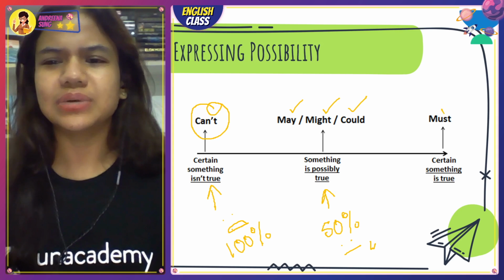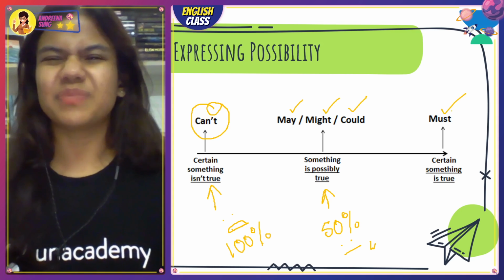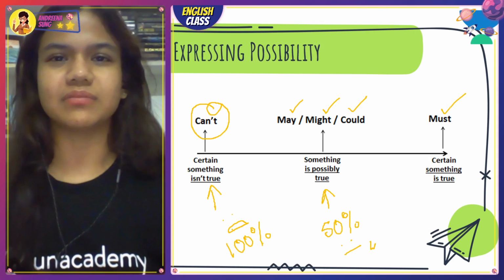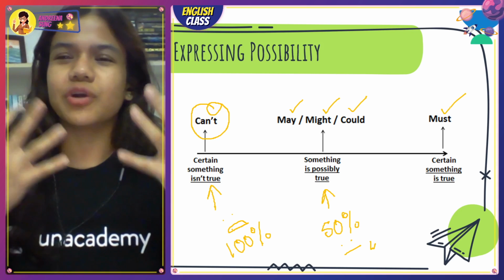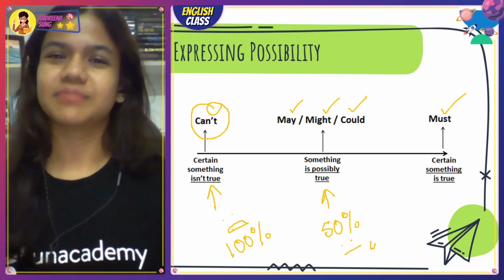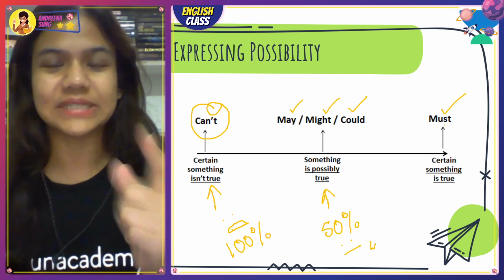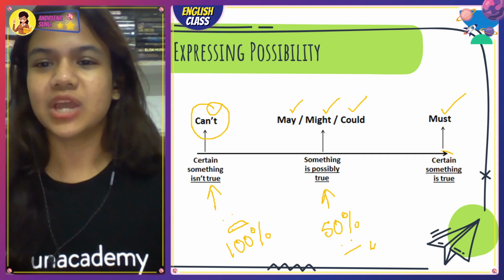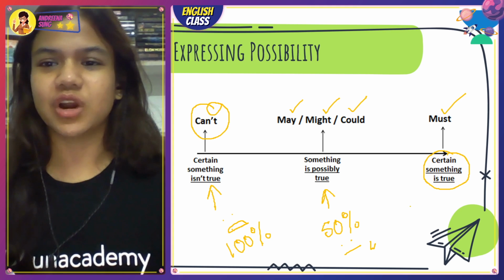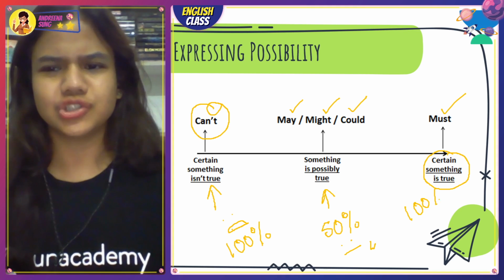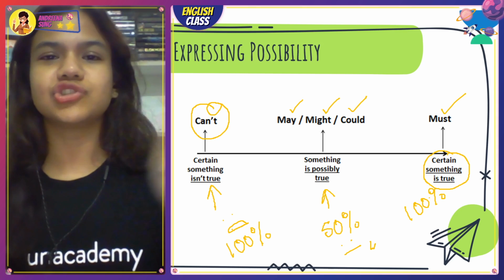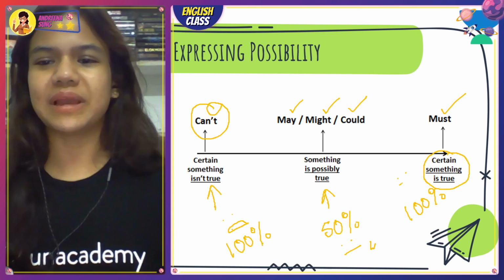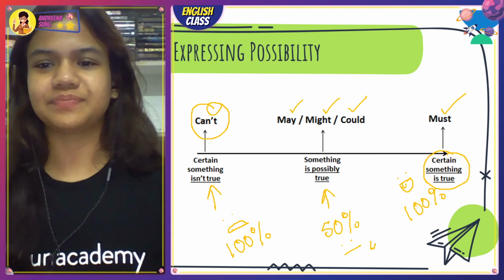You are absolutely certain that something is definitely going to happen. Like you feel it in your heart, you feel it in your bones, and you have goosebumps because mom is making pizza, because you have seen mama making pizza in the kitchen. You are certainly certain that it's going to be true. When you're 100% what? Unsure? No. 100% sure it's going to happen. A huge smiley face because who doesn't like pizza?